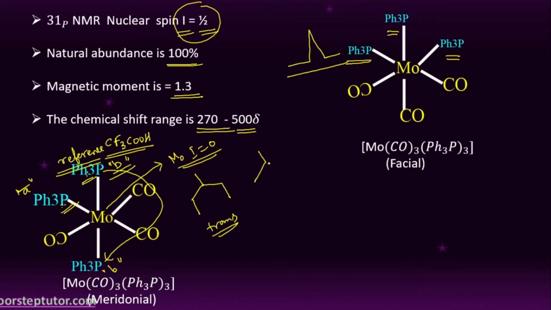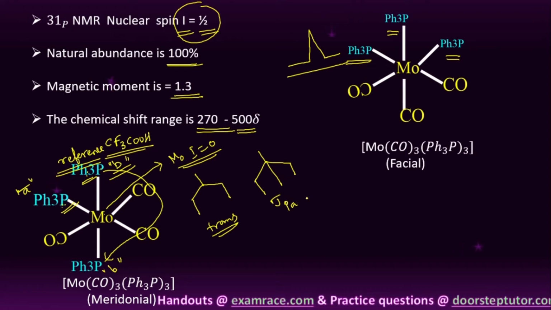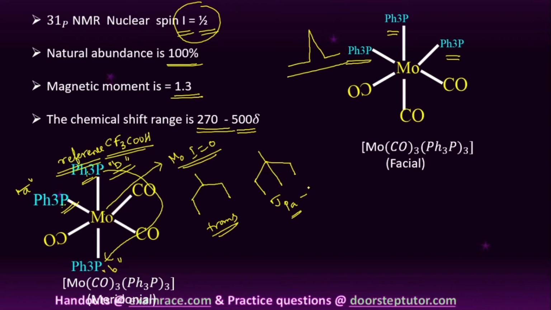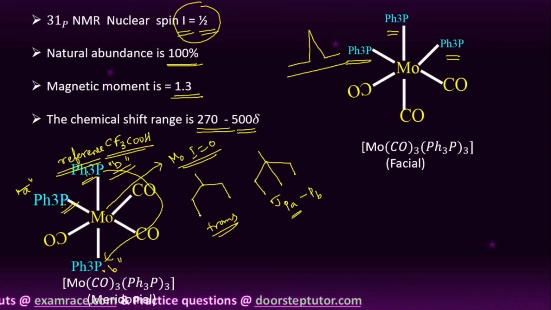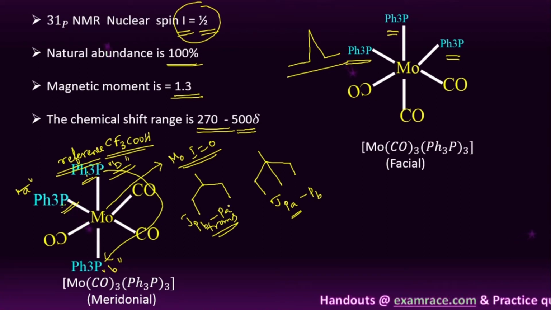Therefore we will get n plus 1 signals, that means 3 signals. So this A type triphenyl phosphine is coupling with B type triphenyl phosphine. In the case of trans, the B type triphenyl phosphine is coupling with A type triphenyl phosphine.